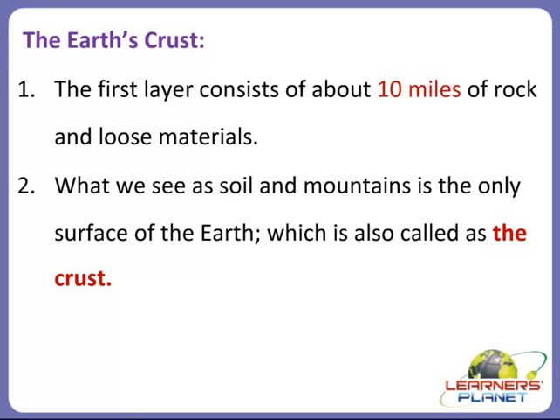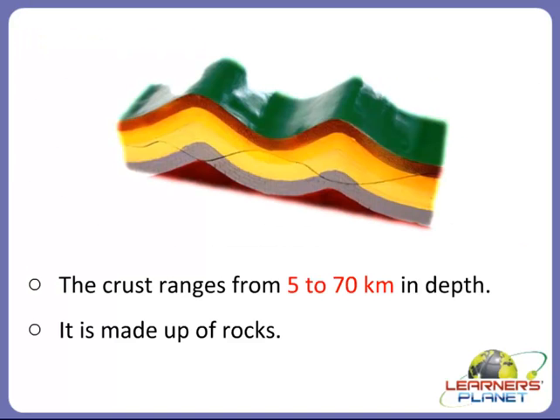Let us see the near view of the earth's crust. Yes, this is our earth's crust. This crust ranges from 5 to 70 kilometers in depth, that is in this way, vertically, right? And it is made up of rocks. As you can see the layers, how tough they appear to be, right? Because they are made up of rocks.